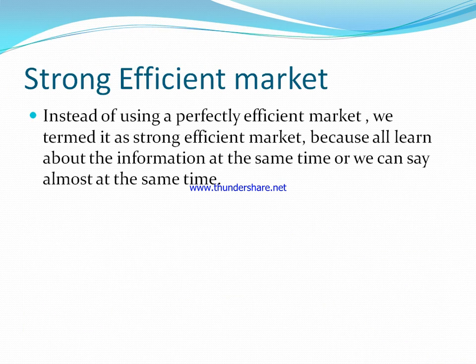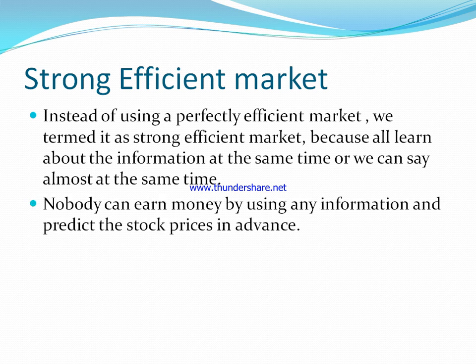Instead of calling it a perfectly efficient market, we term it the strong efficient market because all learn about the information at the same time, or we can say almost at the same time. Nobody can earn money by using any information to predict stock prices in advance. As already discussed, this form of market covers all the information, whether from a public source or a private source. So this is all about the strong form of the efficient market hypothesis, or we can say the strong efficient market.